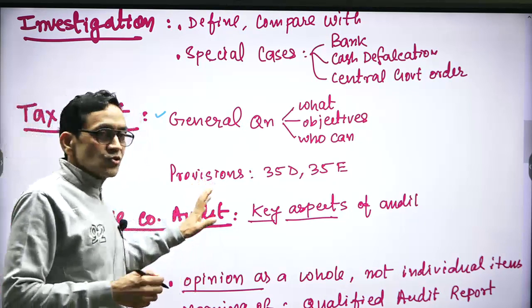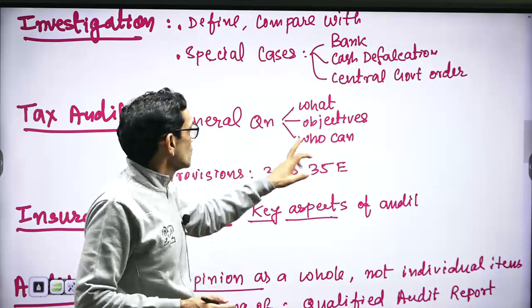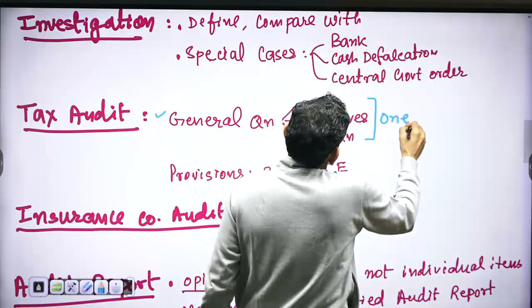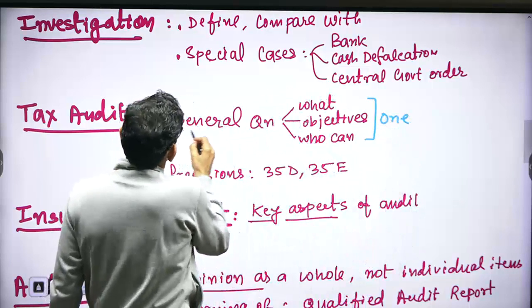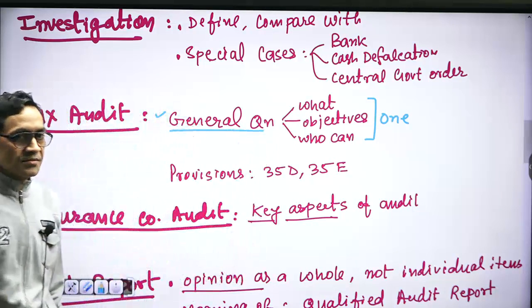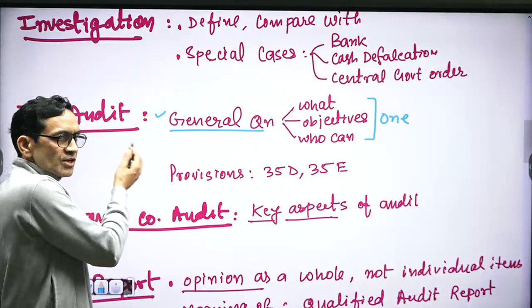So UPSC also asked question, what is a tax audit? What are the objectives of tax audit? Who can do tax audit? This was asked in one question. Right? So a general question means 2 or more aspects related to tax audit were asked. And thereafter only twice a question has been asked on tax audit.